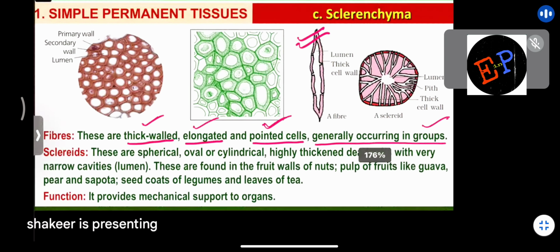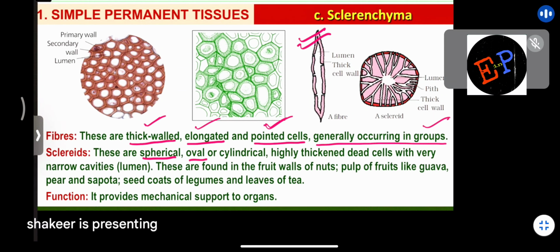Then what about sclerids here? They are spherical, oval or cylindrical, highly thickened dead cells with very narrow cavities, which is called lumen. They are found in fruit walls of nuts, pulp of fruits like guava, pear and sapota, seed coats of legumes and leaves of trees. So this is the presence of the second type of Sclerenchyma cells, which is called sclerid. What is their shape? They may be spherical, oval or cylindrical. Highly thickened dead cells means the cell walls are very thick and they are dead.